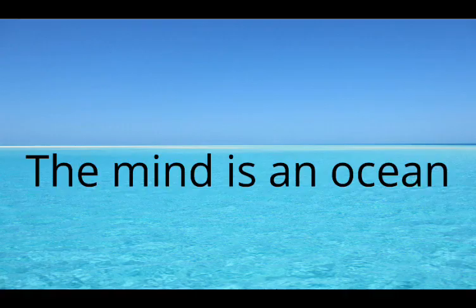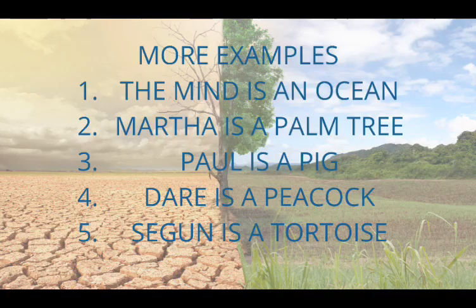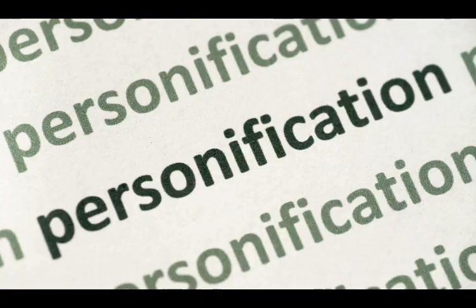Second example: the mind is an ocean. Here, the mind is compared to an ocean, talking about the vastness, that is the wideness of the mind. So we are comparing the wideness of the mind to that of an ocean. Third example, Paul is a pig. Now you can see that this is also a comparison, but without the use of as and like. Paul is still being compared to a pig because of the dirtiness that he possesses. These are examples of metaphor.